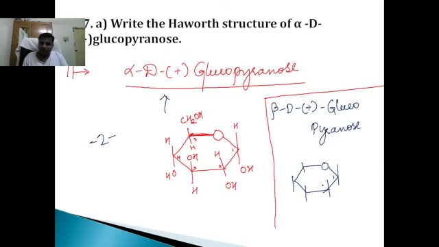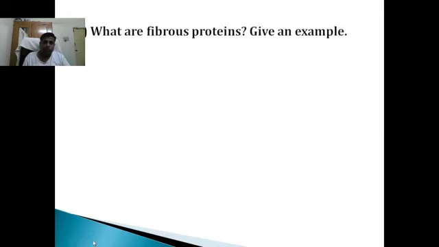Again, this is first carbon, second carbon, third carbon, fourth carbon and fifth carbon. Only thing is, you have to interchange H and OH in the first carbon: OH above, H below. All other things remain the same: H, OH, OH, H, H, OH, CH2OH and H. This is beta D plus glucopyranose, but the question is on alpha D plus glucopyranose. Next question, students.